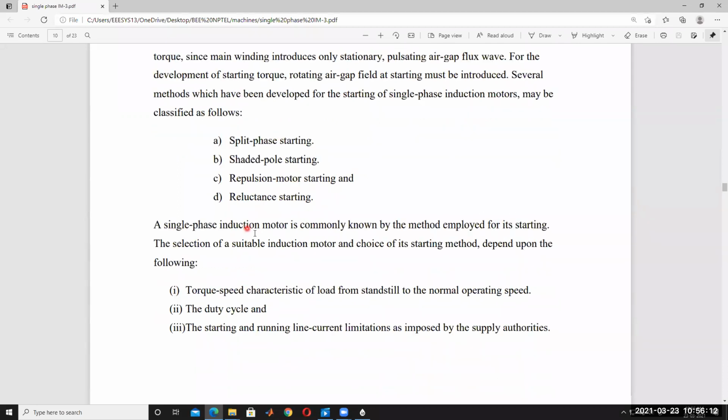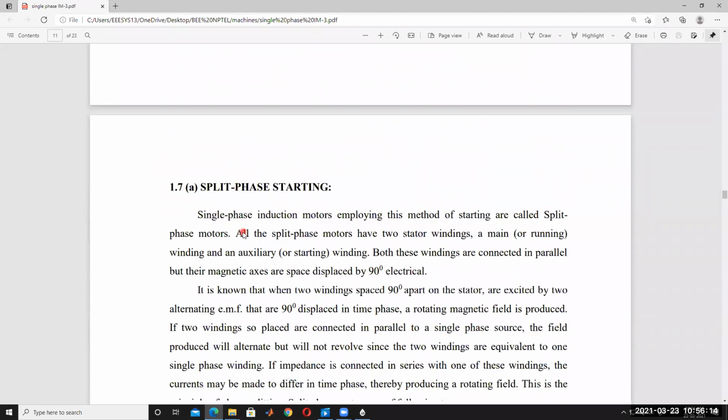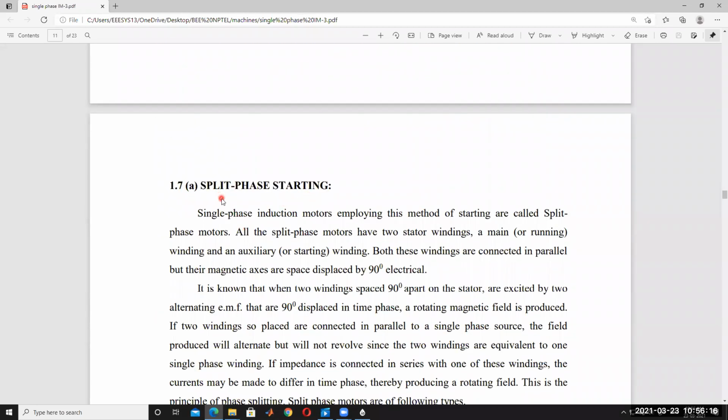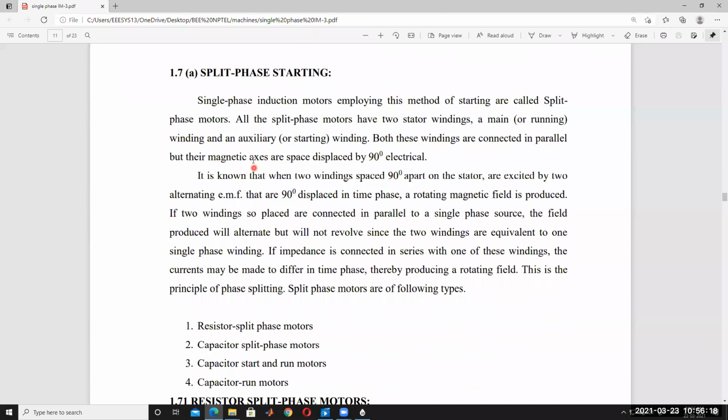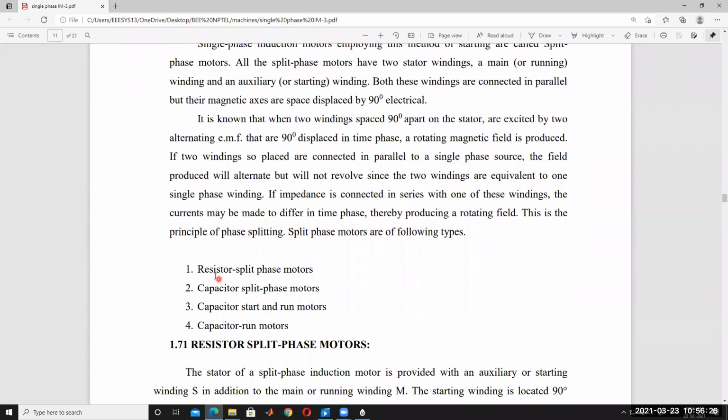Okay, so split phase induction motor. In the split phase starting method, the single phase induction motor is started by using resistor split phase motors, capacitor split phase motors, capacitor start and run split phase motors, and capacitor run motors.